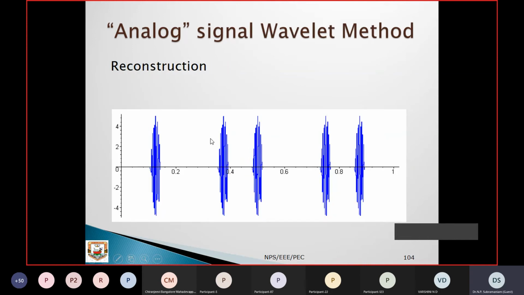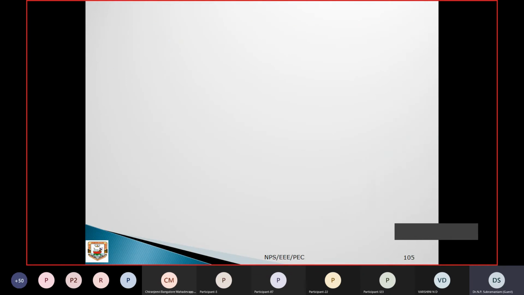So these standard signals are considered to validate the algorithms, right? Once the algorithm is working properly, now we can use it for our applications. Just for this validation purpose, standard signals with a lot of noise are compared using your Fourier transform and the wavelet transforms.